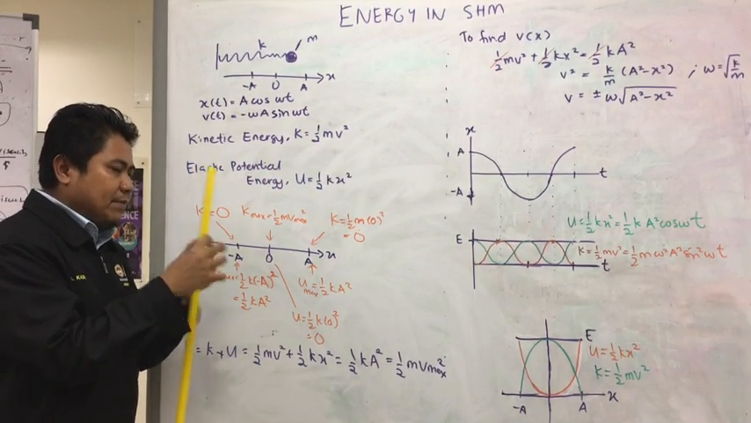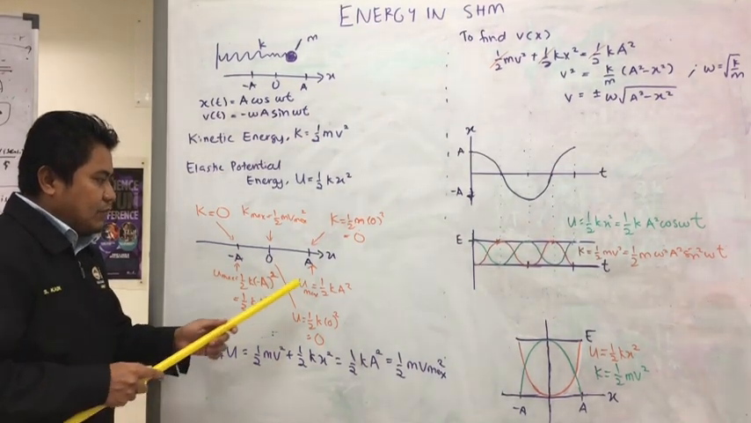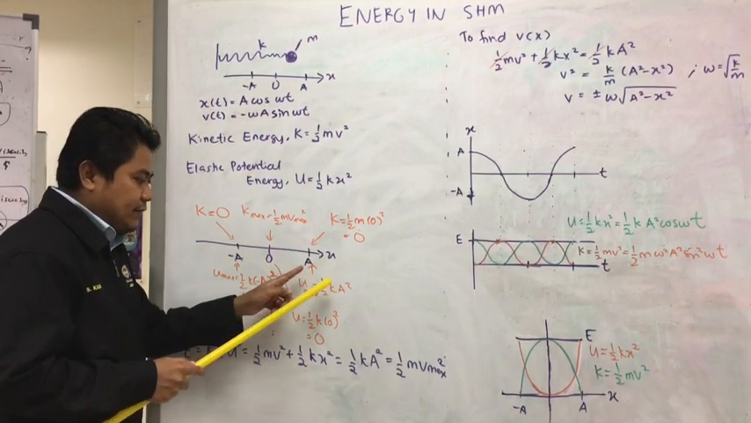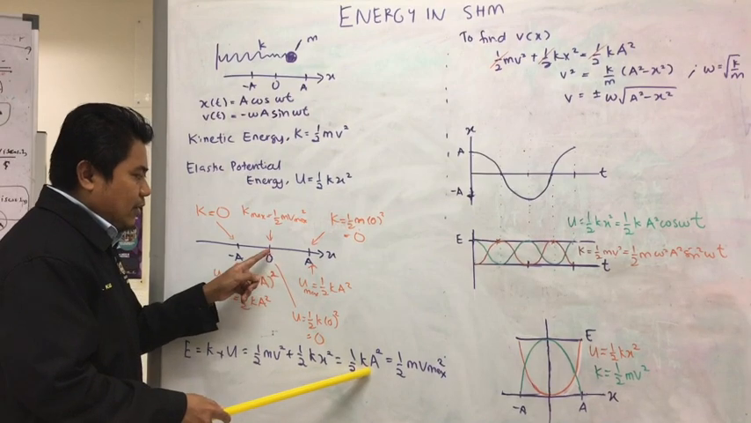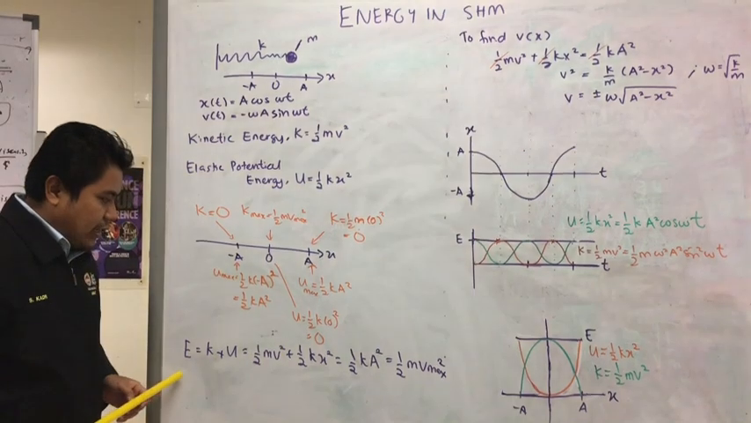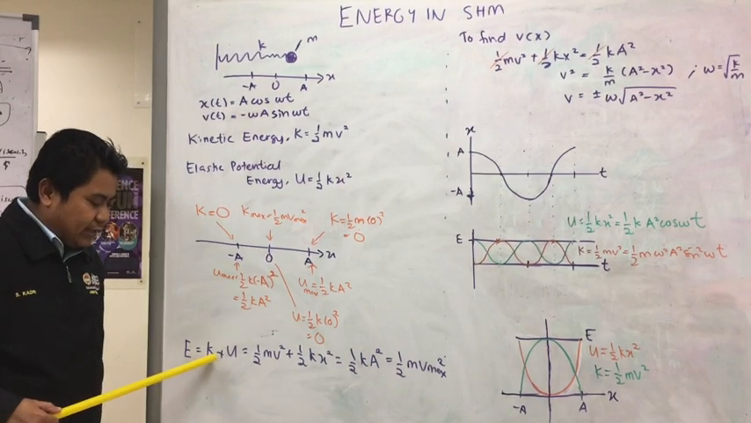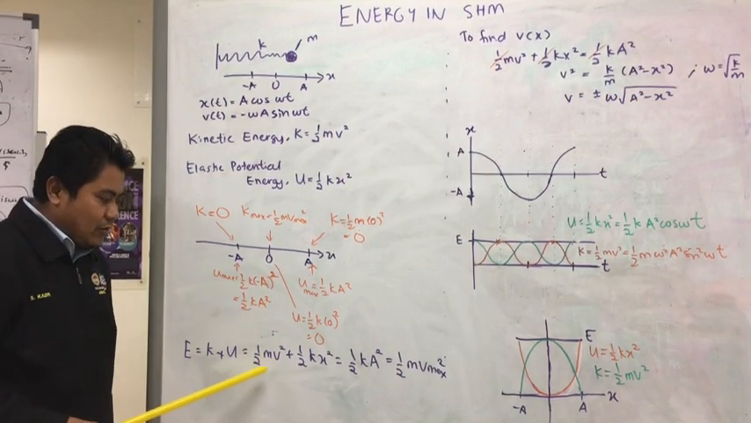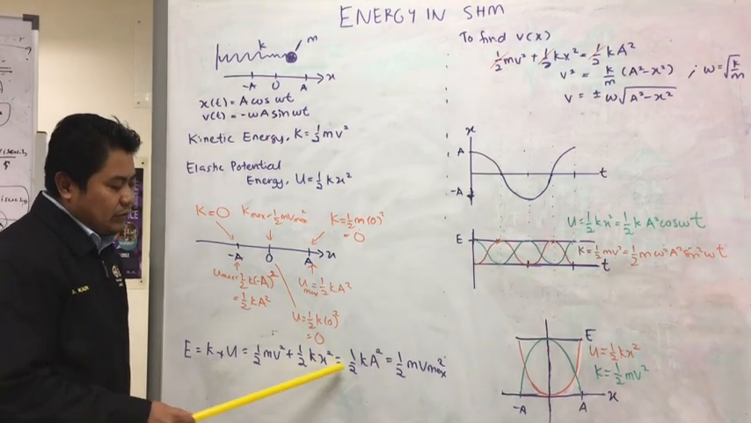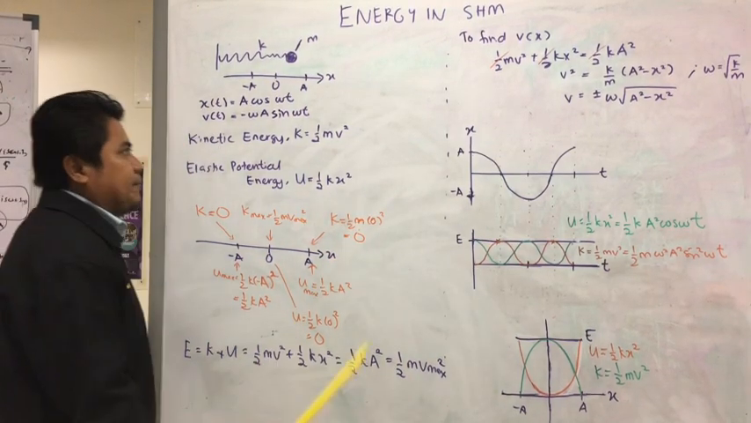The sum of them should be constant, but at certain moments all the mechanical energy becomes elastic, and at this moment all the mechanical energy becomes kinetic energy, right? So we can have this relation where the total mechanical energy is equal to K plus U, which is also equal to the maximum potential energy and equal to the maximum kinetic energy.